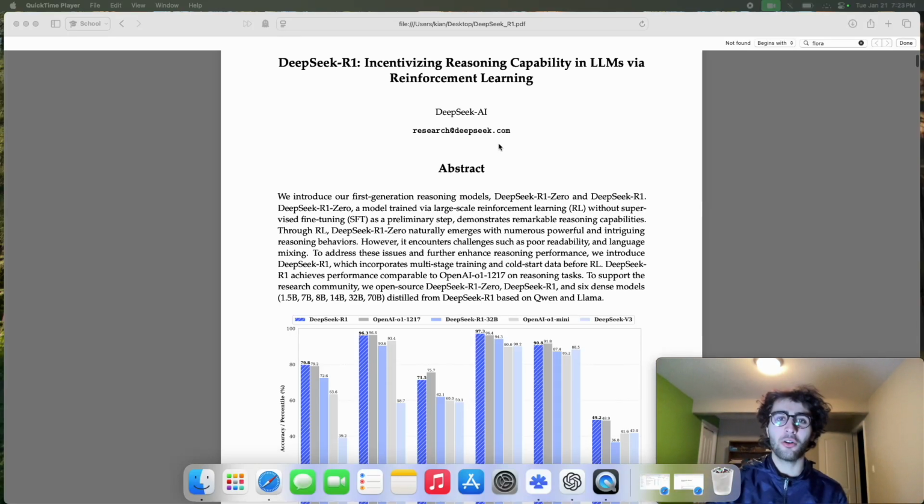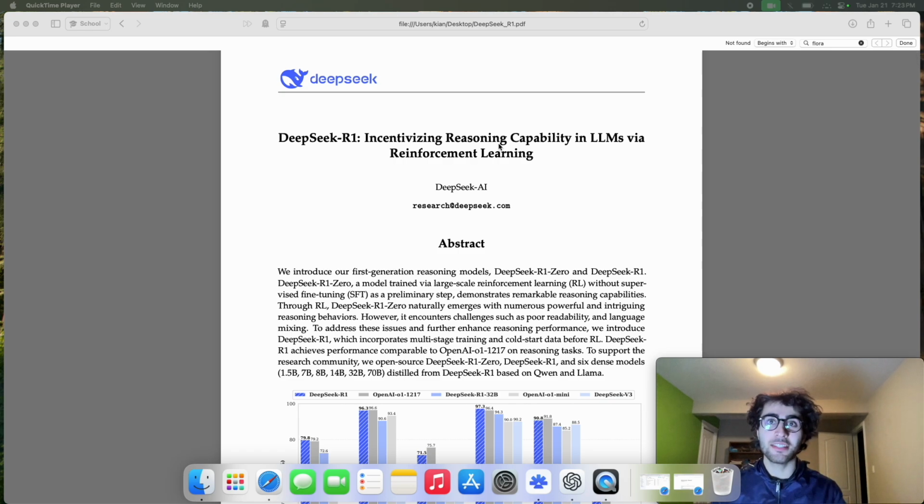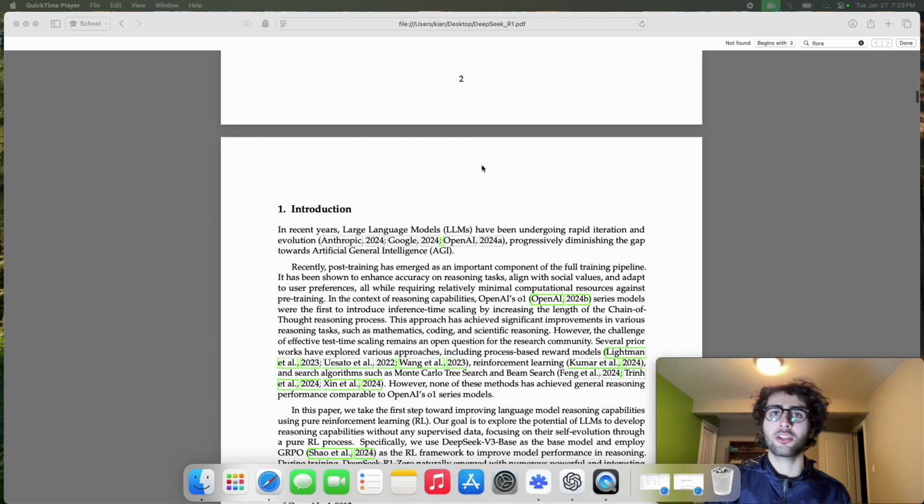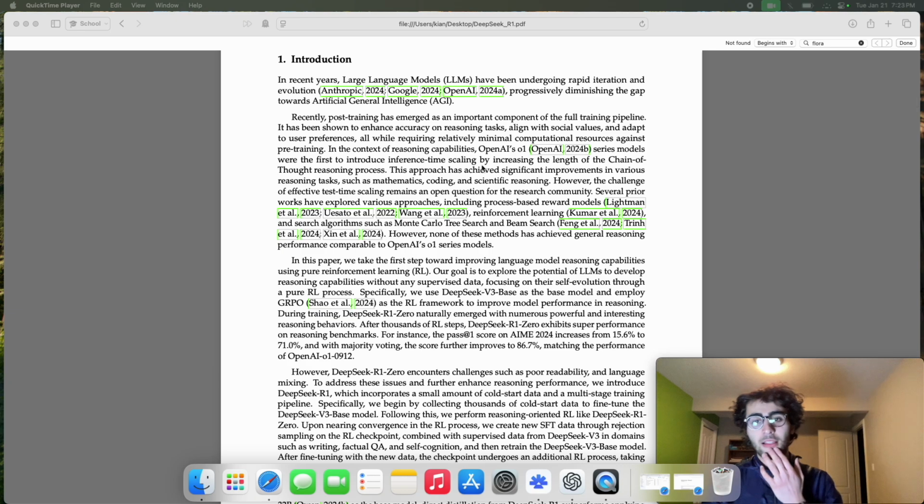And in today's video, we're taking a deep dive into DeepSeek, specifically DeepSeek-R1: Incentivizing Reasoning Capability in LLMs with RL. This paper dropped yesterday, and it was a real treat to read. I hope I can convey the knowledge I learned to you today. We're going to skip the abstract because we want to get a deep understanding, nothing surface level, and let's read the introduction here.